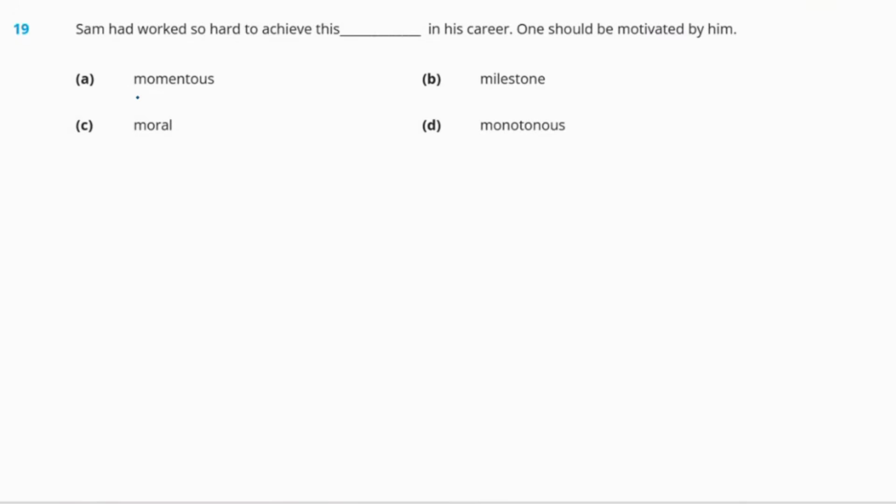Now, question number 19. Sam had worked so hard to achieve this dash in his career. One should be motivated by him. Okay, options are momentous, milestone, moral, and monotonous. So, let us see the meanings. First of all, momentous means very important. Next is milestone. So, milestone means achievement. Next is moral. We all know what moral means. And the last one is monotonous. So, monotonous means dull or repetitive. So out of all of these options, the right answer will be option B, milestone.